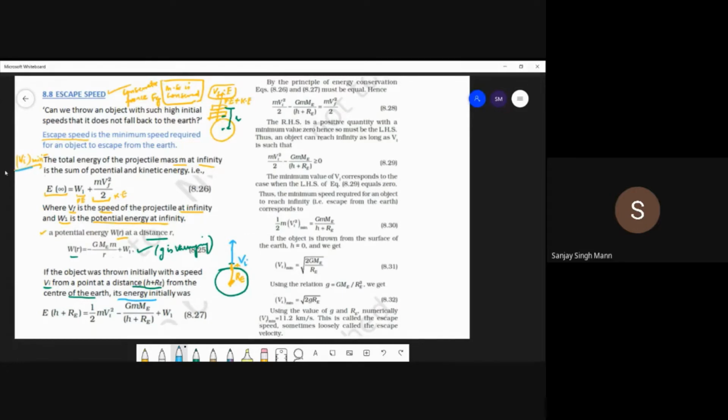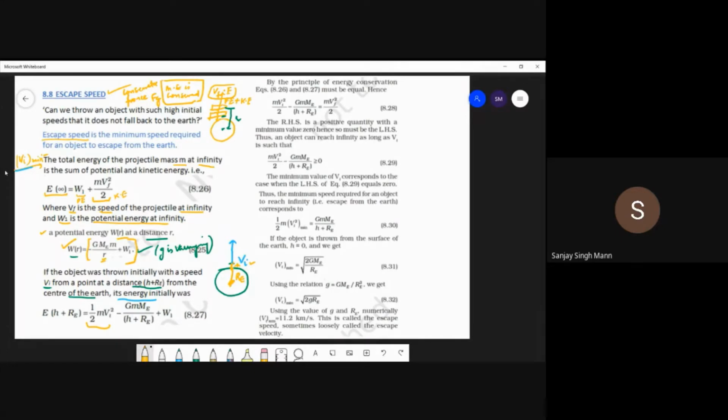So what is the initial energy at this point when it was launched with velocity vi from the distance h plus Re from the earth? We will take this formula for potential energy. So kinetic energy is half m v i square, minus G M m e upon the distance r, where r is h plus Re, and plus W1.